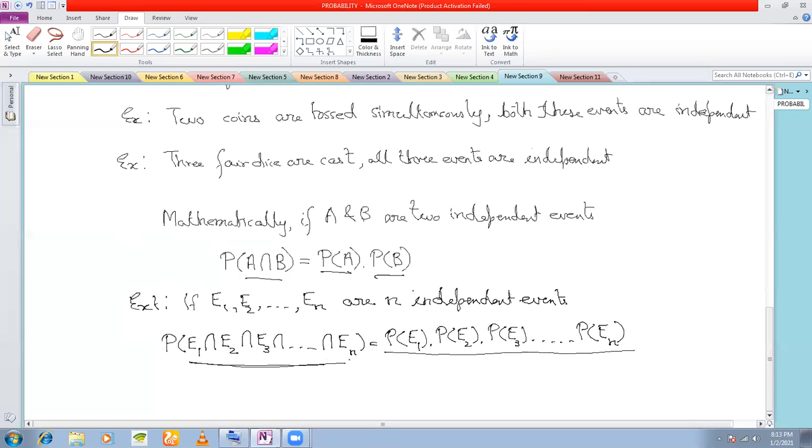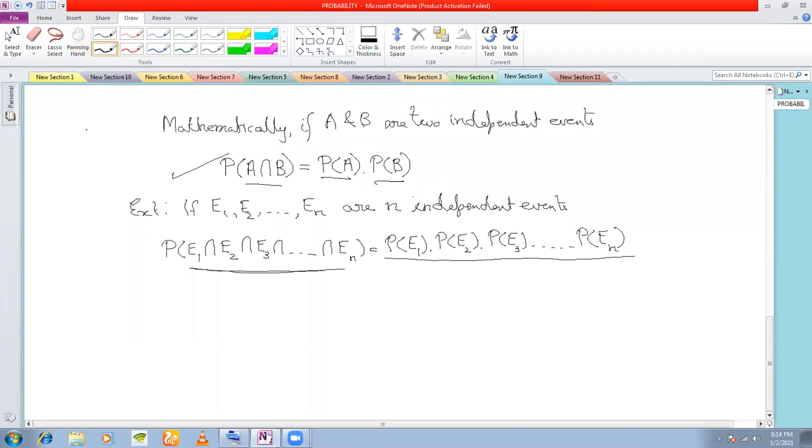Now, what is the question? The question is, what if they are dependent events? Can you tell me what if they are dependent events? Then can I write this? No, we cannot write this. If A and B are dependent events, later on we'll be discussing this in detail, then we use the concept of conditional probability.